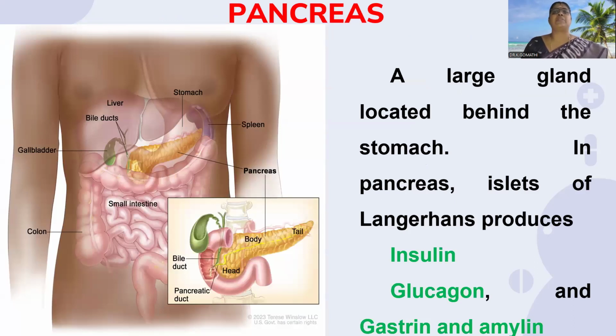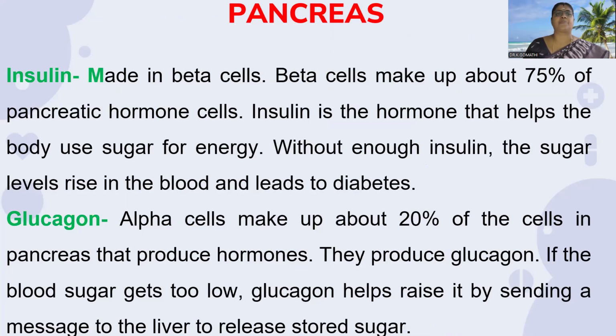Next is the pancreas, which is a large gland located behind the stomach. You can see the picture. In the pancreas, the islets of Langerhans produce hormones like insulin, glucagon, gastrin, and amylin. Insulin is a hormone made in the beta cells.